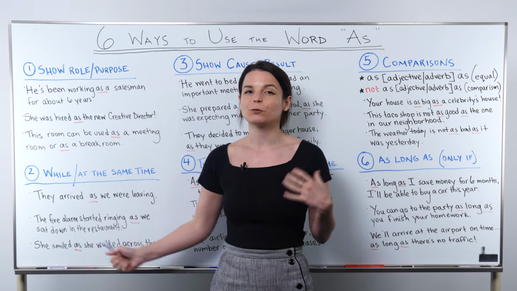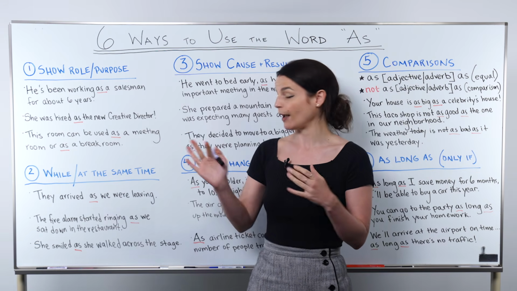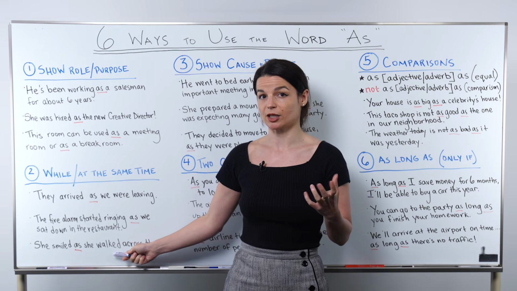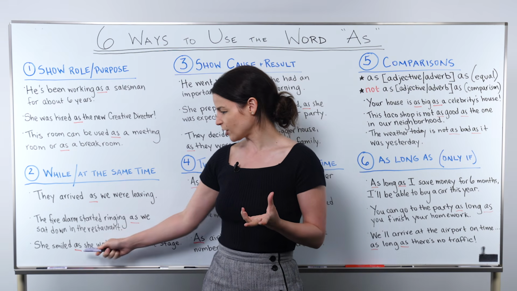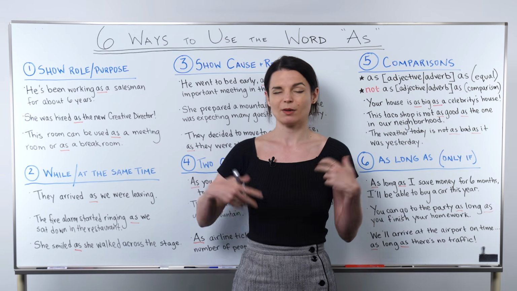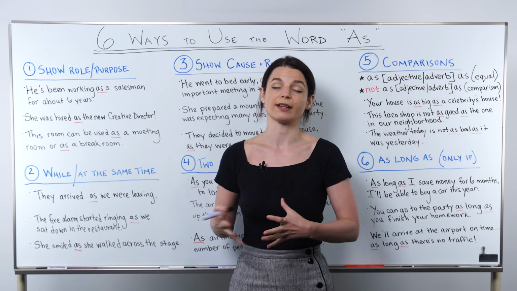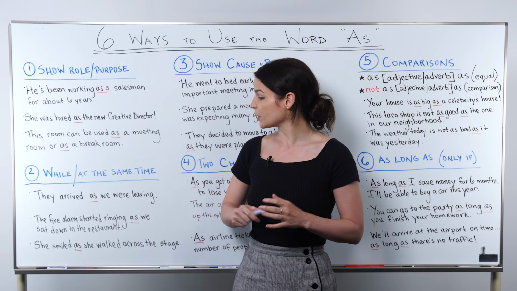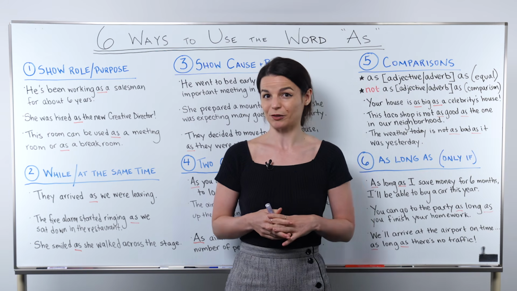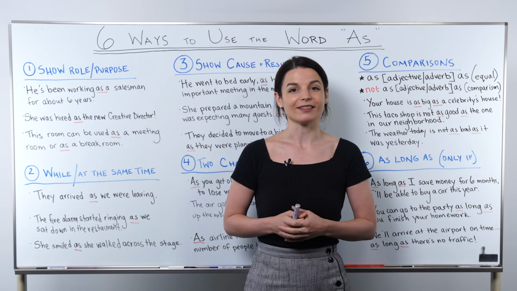So in this sentence, we might hear some people using while in place of as, in "she smiled while she walked across the stage." That's because these parts match in terms of the grammar, in terms of the tense used. But me personally, I think I would probably still use as in this case instead of while, because while sounds a little more natural if we use it with the continuous or the progressive form. So for example, "she was smiling while she was walking across the stage" might sound a little bit more natural. But in this case, I would use as to mean these two things happened at the same time.